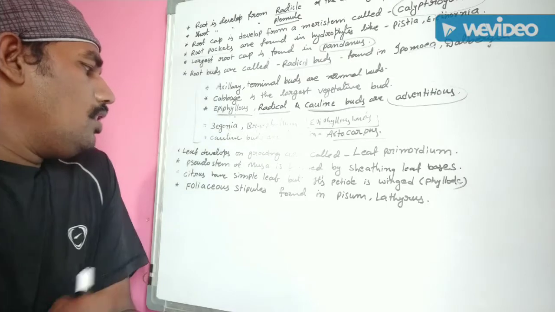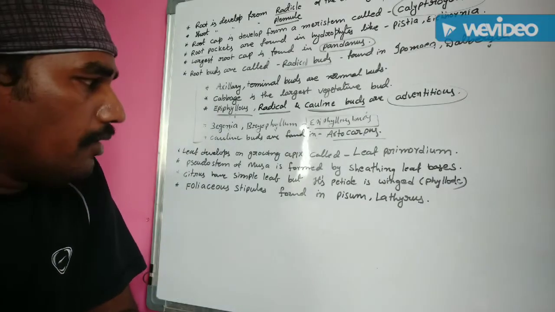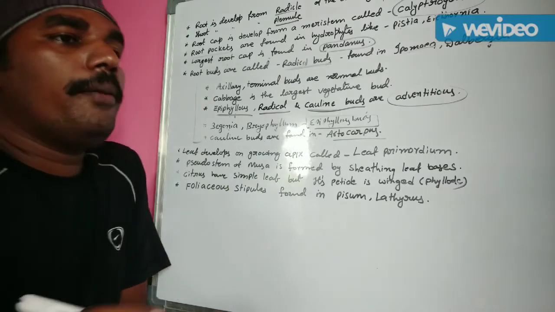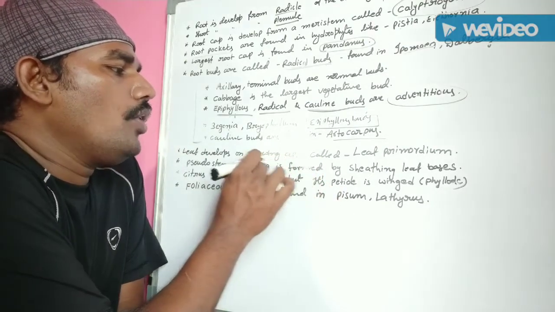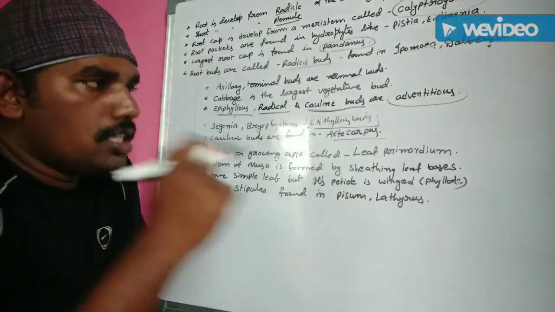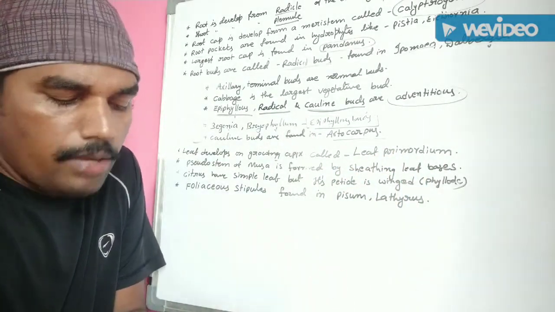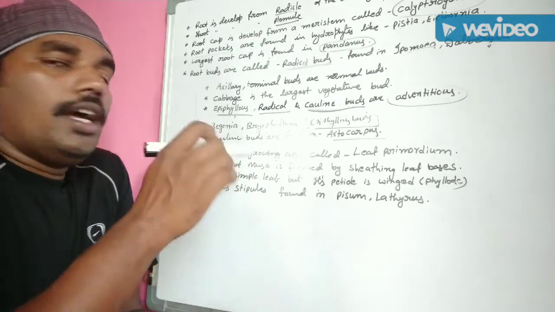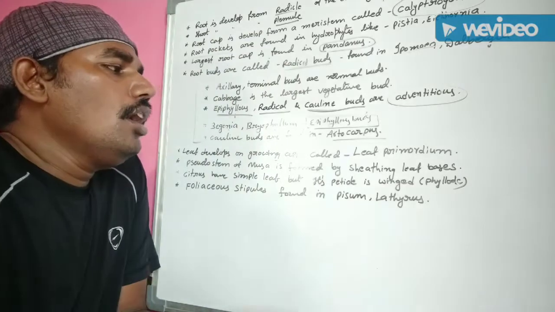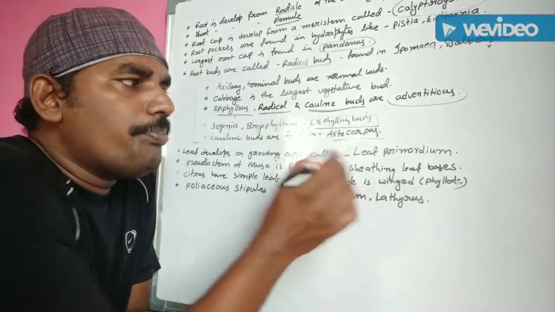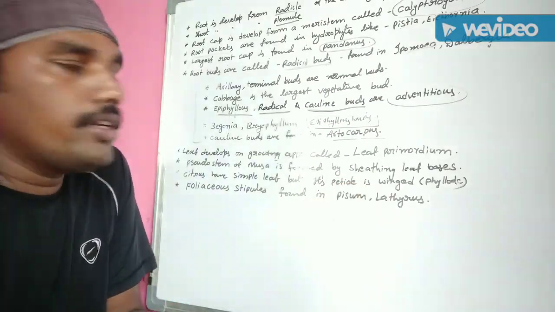Another one, some additional information about the leaf. The leaf is mainly developed from the apex of the meristem, the apical meristem region, the growing apex region. It is known as the leaf primordium. The leaf is mainly developed from the leaf primordium in the shoot apical meristem region.